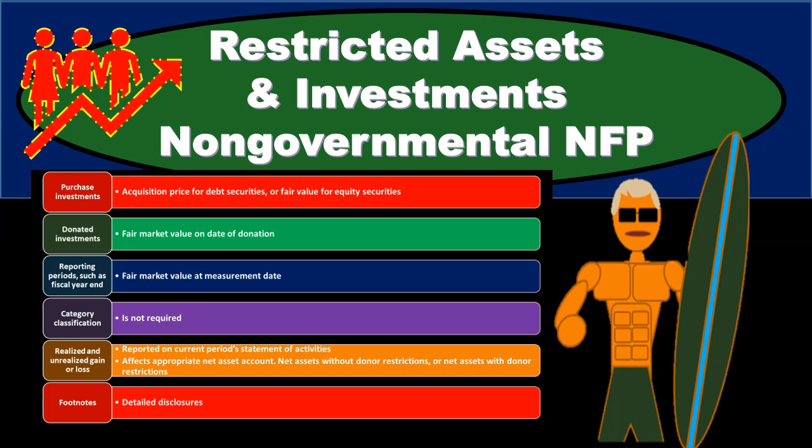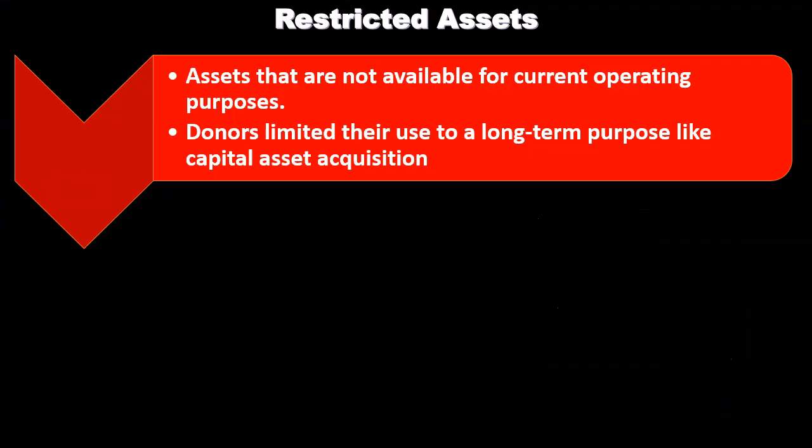In this presentation, we will discuss restricted assets and investments related to a non-governmental, not-for-profit organization, a non-governmental NFP. Restricted assets. Restricted assets are assets that are not available for current operating purposes. So they're not available for current operating purposes. They are therefore restricted. Donors limited their use to a long-term purpose like capital asset acquisition.